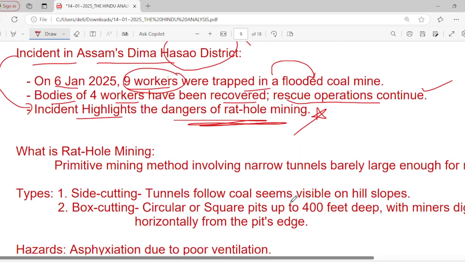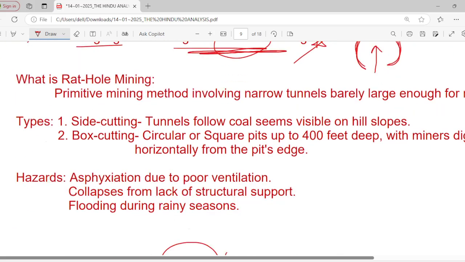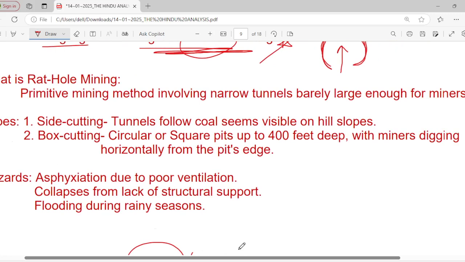Rat hole mining. What is the meaning of rat hole? It is a small tunnel, a structure just like a tunnel, a small tunnel. Only one person can hardly go into this tunnel by crawling, okay, like that. What is rat hole mining? It is a primitive mining method involving narrow tunnels.